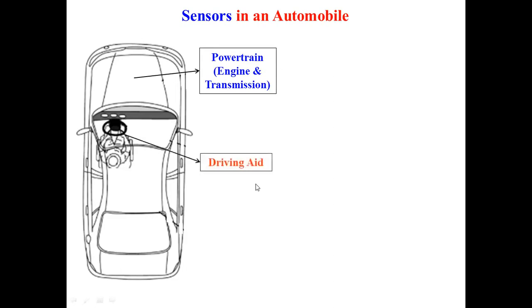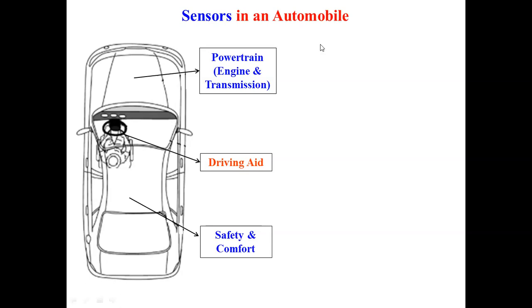We divided all these components into 3 categories. The first category is the powertrain, which includes the engine and transmission. So this is the engine and transmission. This is the front side of this car. So the first category of components and systems as far as the car is considered is the powertrain. Now second, we have the driving aids. What are they related to the driving? What are the different types of systems we are utilizing? That comes under the driving. And the last, third one is related to other systems and components which are required for safety and comfort.